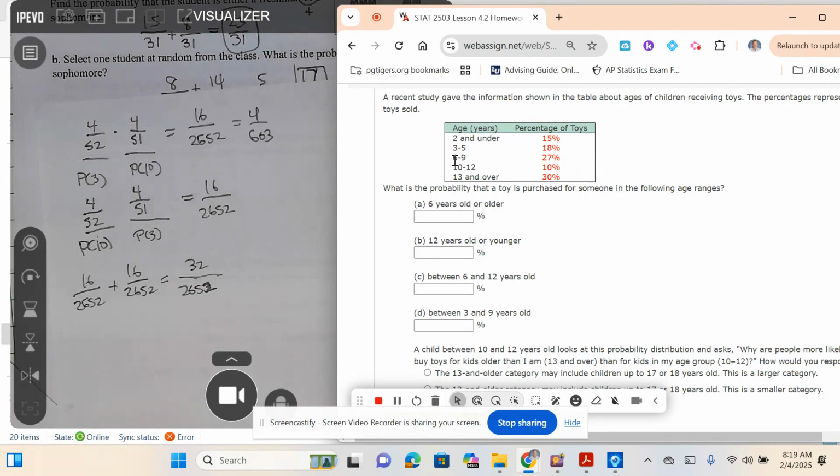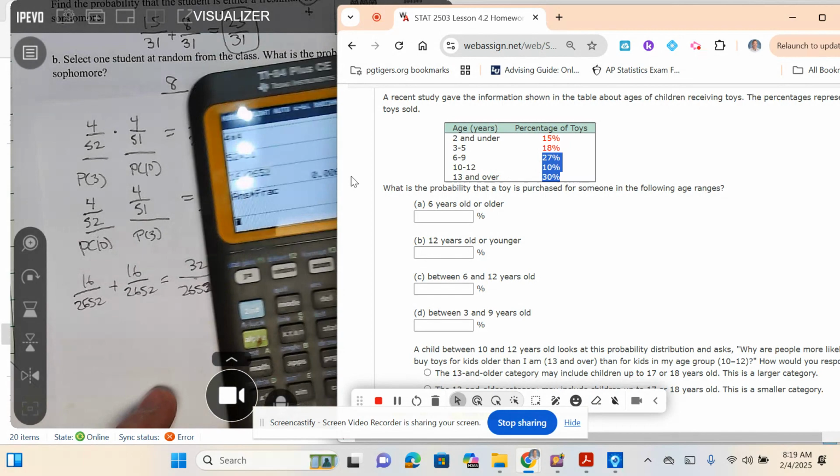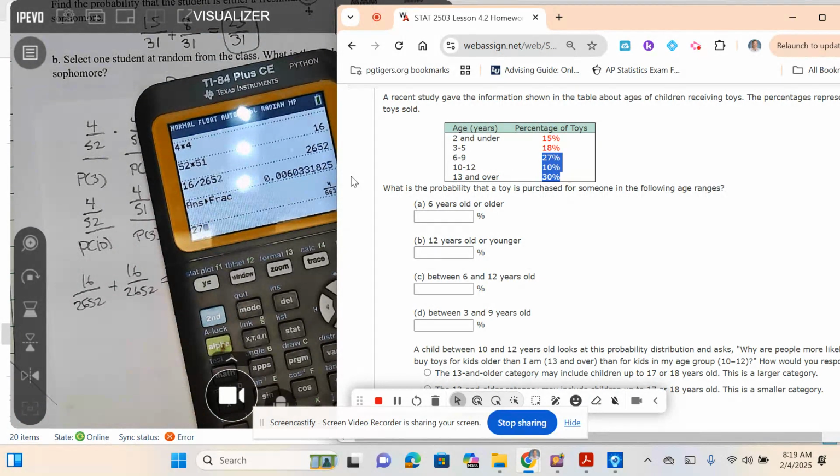How would you classify that? Which groups are those? Yeah, exactly. We're looking at 6 and above, the bottom 3, right? So we're going to add those up. And they want percents here. So I'm just going to add that up: 27 plus 10 plus 30. So 67%.